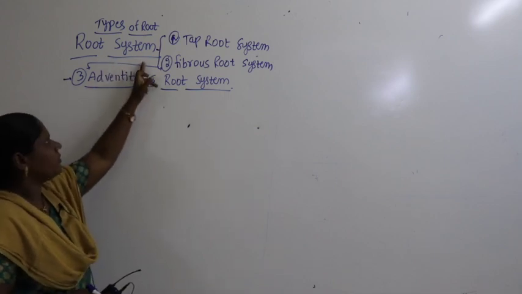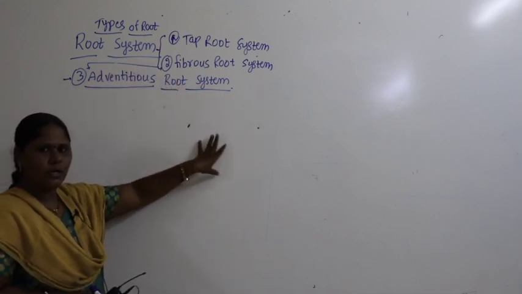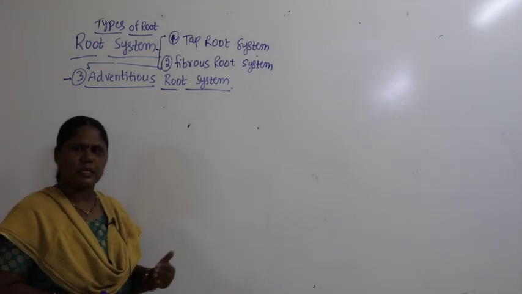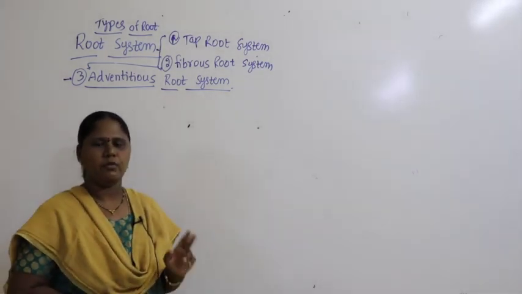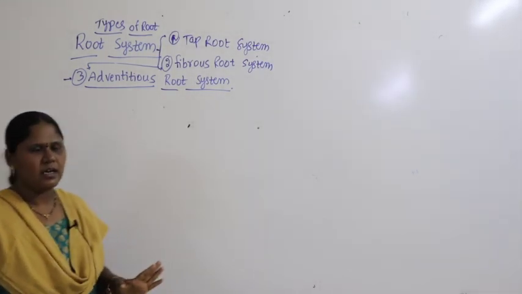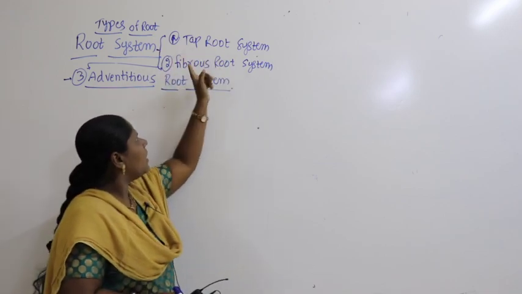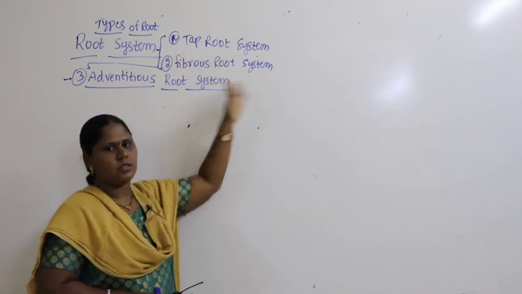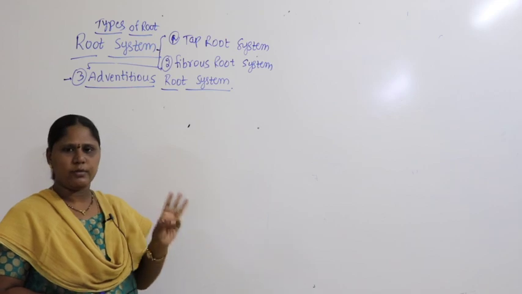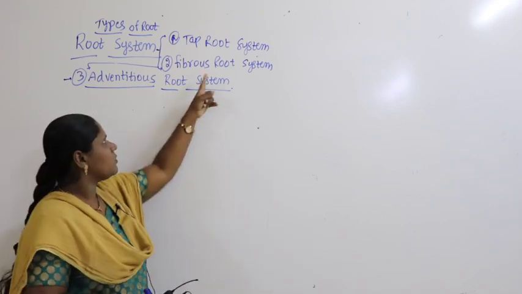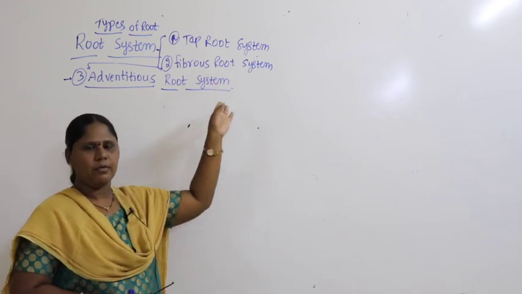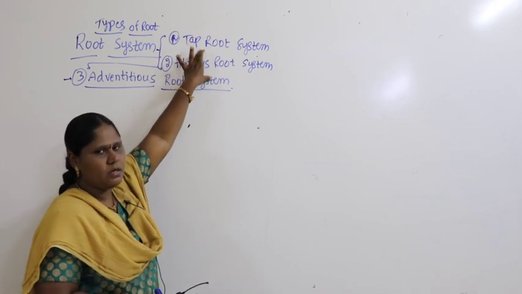Root system. If you take the very basic types, we have two types. What are the two types? Basic types: tap root system and fibrous root system. These are the main two categories.